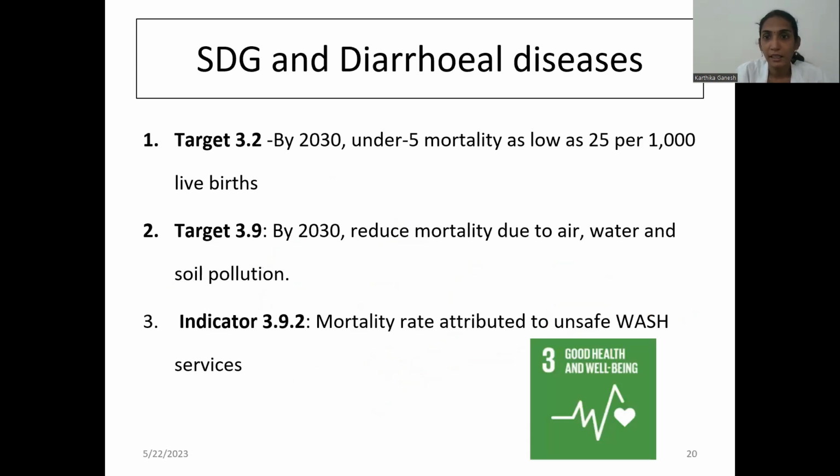So, SDG and the diarrheal diseases, coming to the health programs for diarrhea. SDG target 3.2: by 2030, reduce the under-5 mortality to 25 per thousand live births. Target 3.9: by 2030, reduce mortality due to air, water and soil pollution, and indicator 3.9.2 is the mortality rate attributed to unsafe WASH services. So these are the things in the SDG pertaining to diarrhea: targets 3.2, 3.9, indicator 3.9.2.